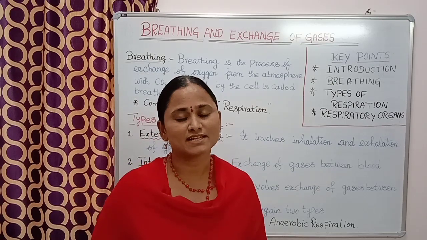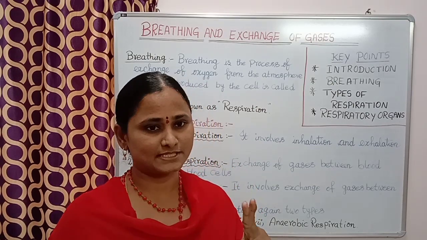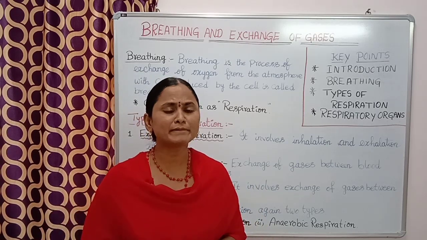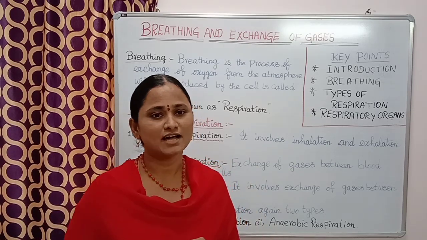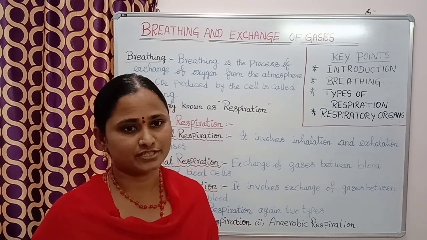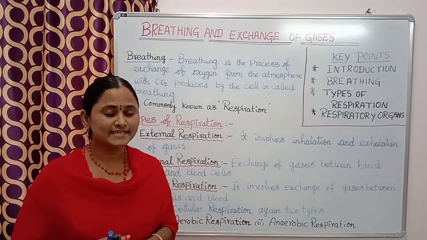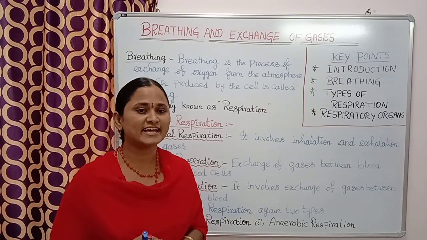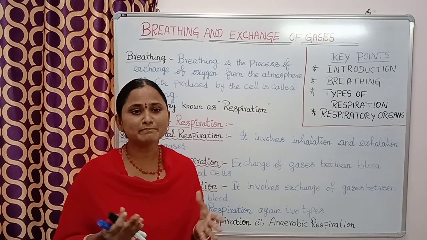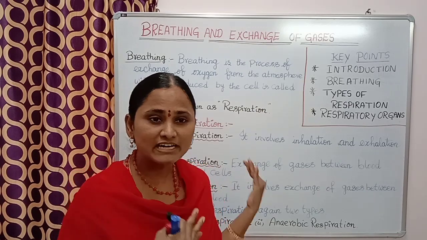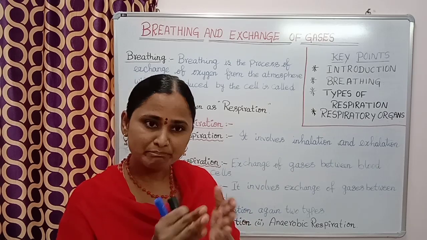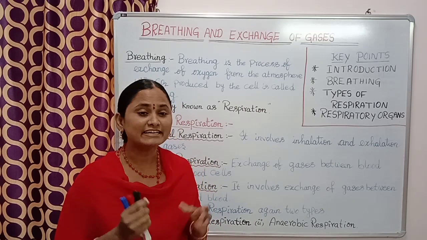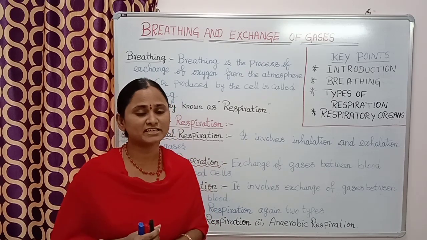This cellular respiration is again divided into two types based on the availability of oxygen. Number one is aerobic respiration and number two is anaerobic respiration. Aerobic respiration means respiration done in the presence of oxygen. Example, oxidation of glucose. Now only we discussed the glucose breaking down and releasing energy in the presence of oxygen. So that is a good example for aerobic respiration.